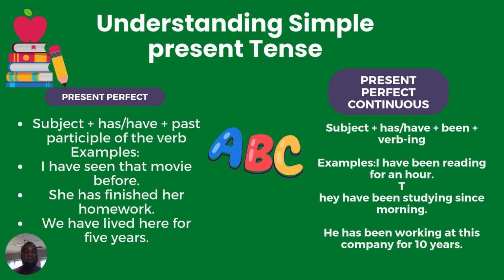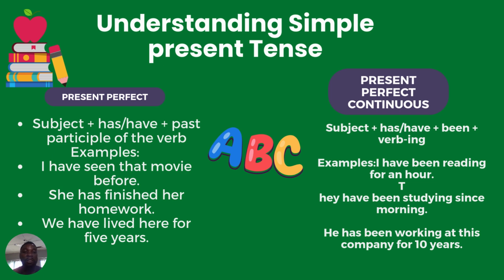So we can now talk about identifying simple present tense and distinguishing it from other forms of tenses like present perfect or present perfect continuous. Present perfect is not always like your simple present tense. Present perfect has its own structure.